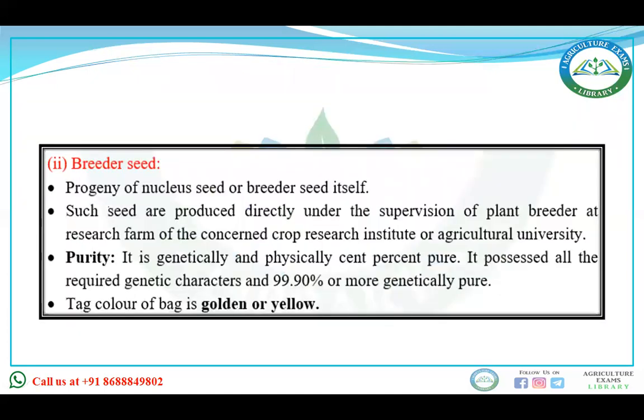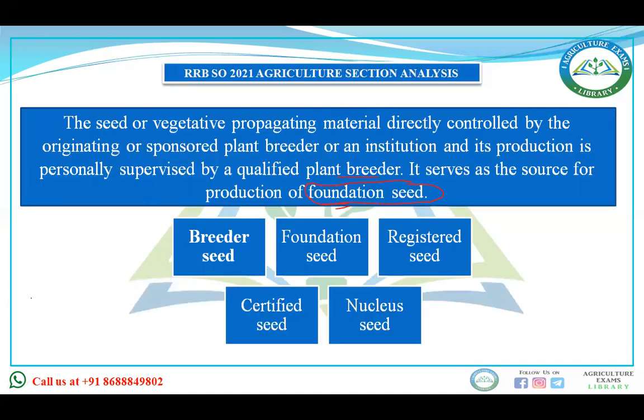Breeder seed is progeny of nucleus seed. Such seeds are produced directly under the supervision of a plant breeder at the research farm of the crop research institute or agricultural university. It is 99.9% or more genetically pure. Tag color of bag is golden or yellow. Then our answer will be breeder seed.